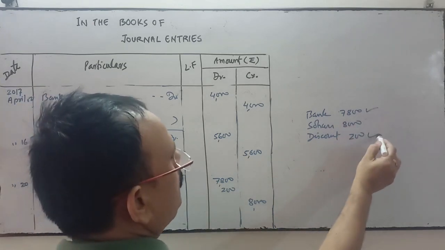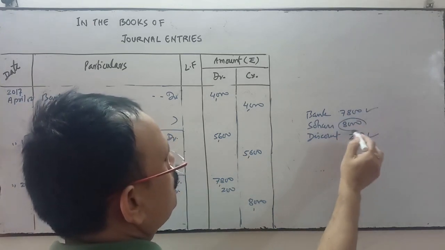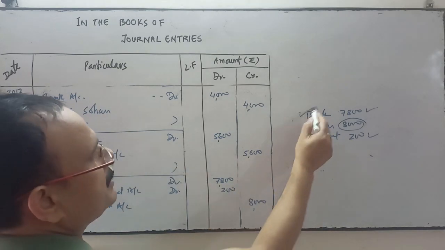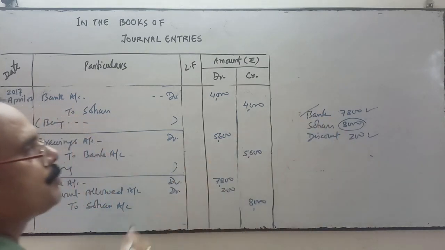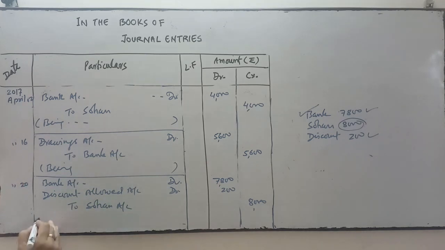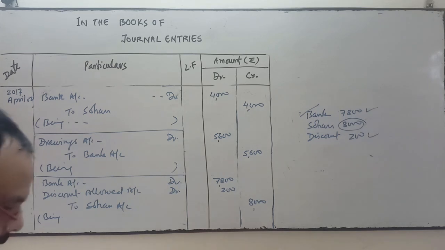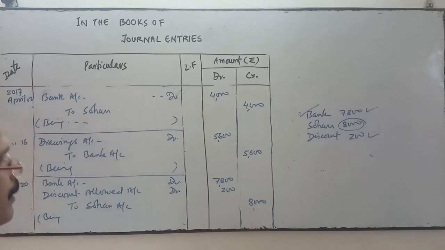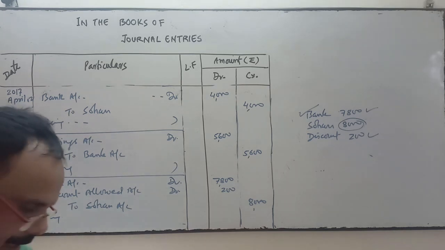Both of these will be added. Sohan had to pay this much amount, but Sohan has paid this much amount and we have given him a discount of 200. What do we write over here? Being amount received in full settlement of his account.